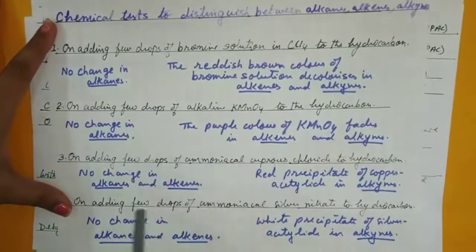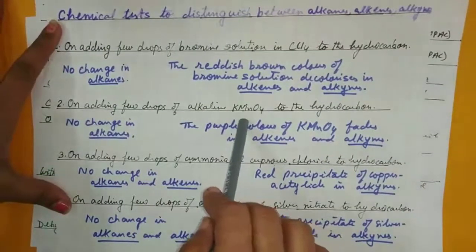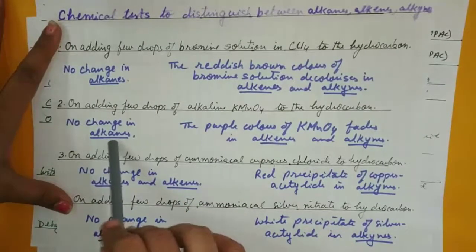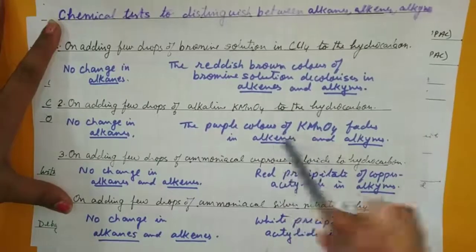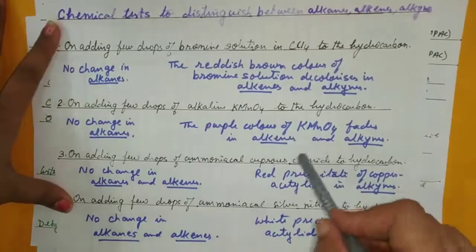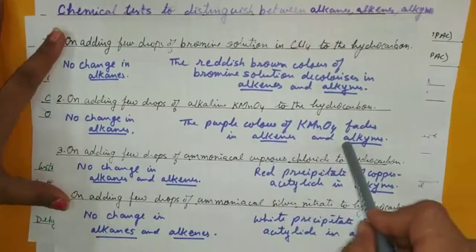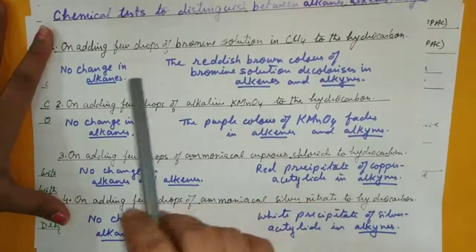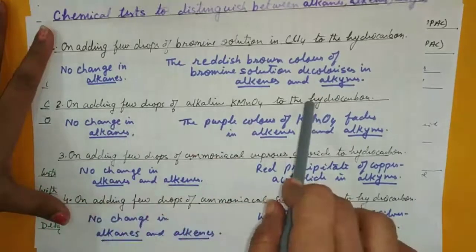In the same manner, if you add a few drops of alkaline KMnO4, for an alkane there will be no change, but for an alkene and alkyne, that is unsaturated, the purple color decolorizes. Now these two tests will identify whether the hydrocarbon is saturated or unsaturated.